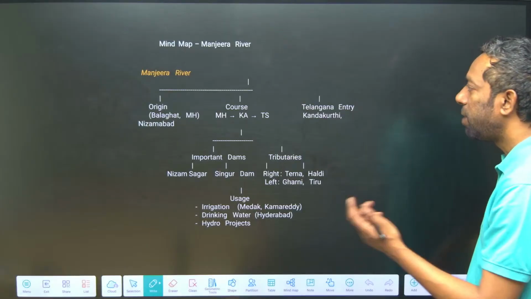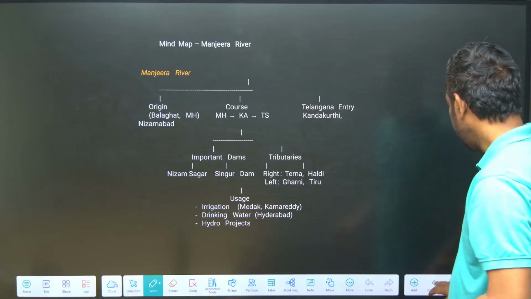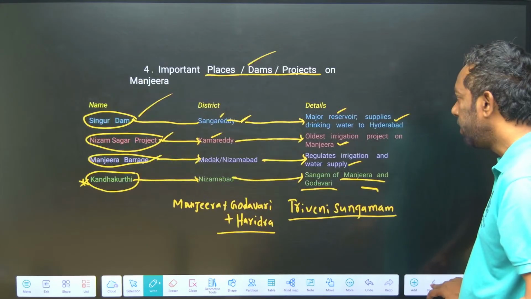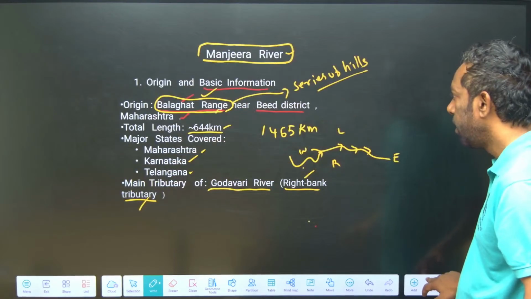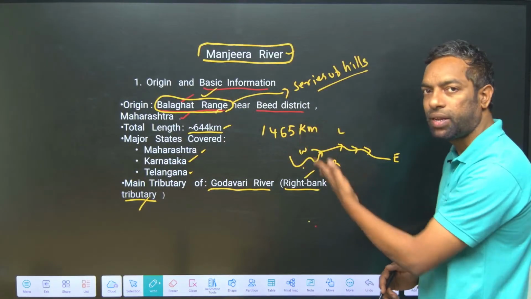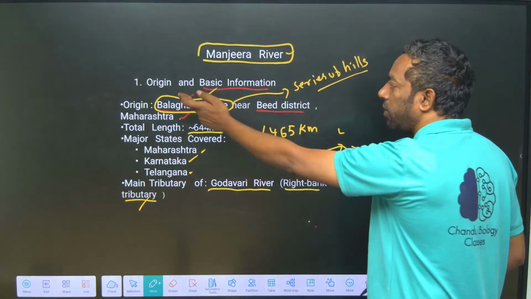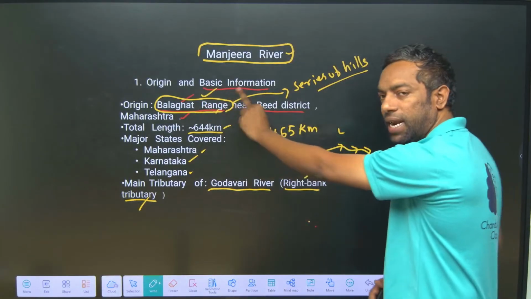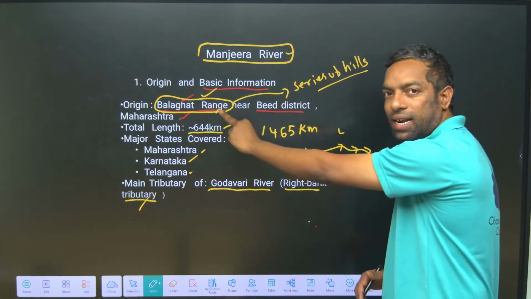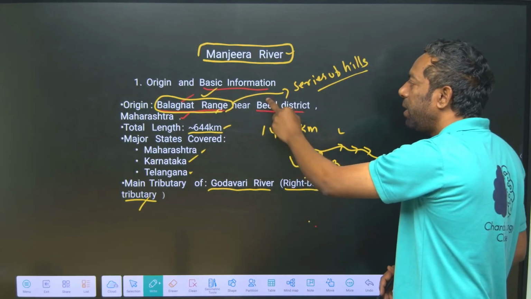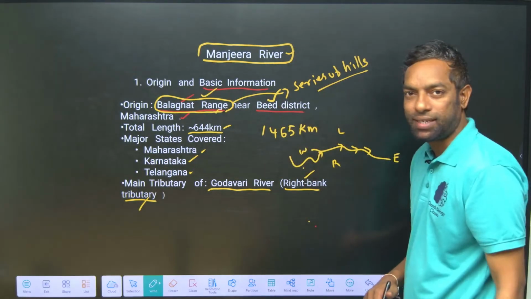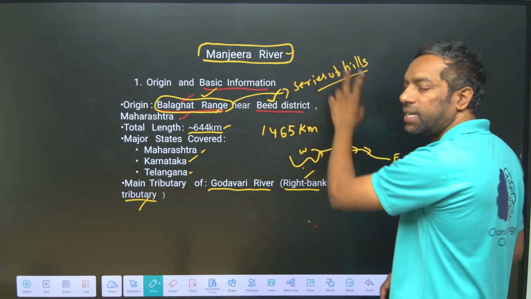Now, the mind map of the Manjira river. We will take a quick look at this again. Just look here. Origin and basic information: it originates in the Balaghat range near Bid district of Maharashtra. A range is a series of hills.